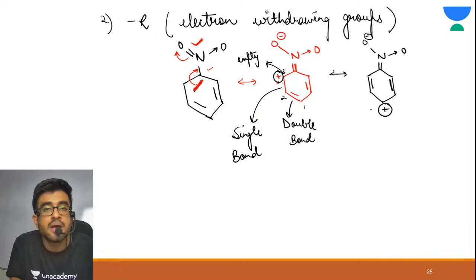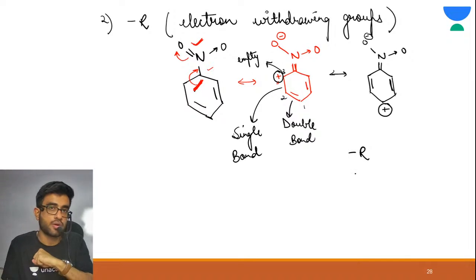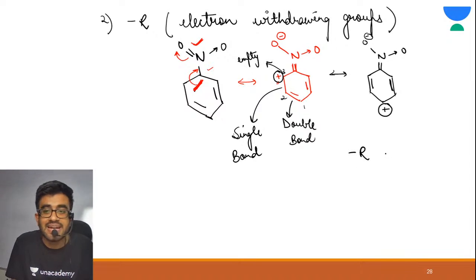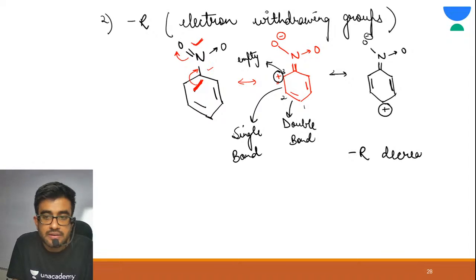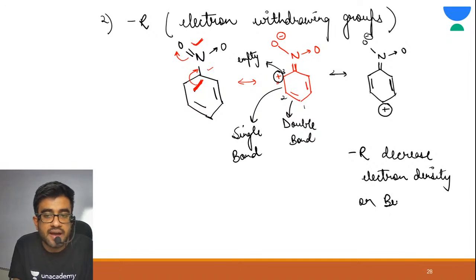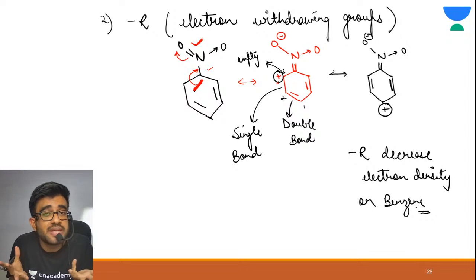Minus R withdraws electrons. They decrease electron density on benzene. Correct? Why? Because benzene is acquiring positive charge. Positive charge means electron density is decreasing.